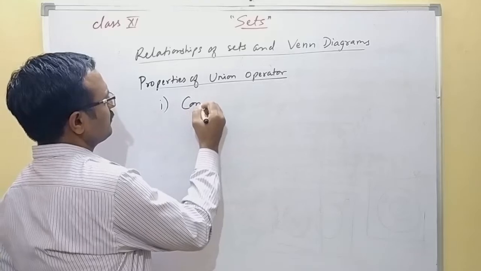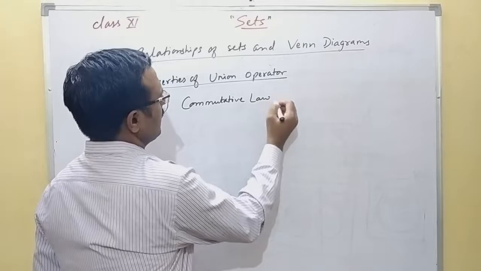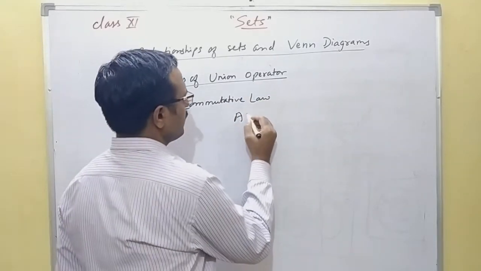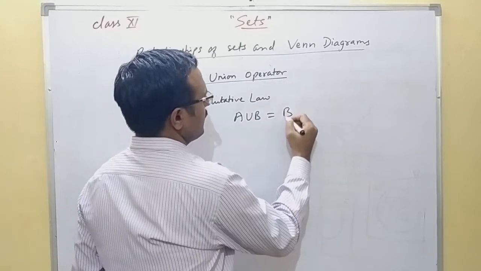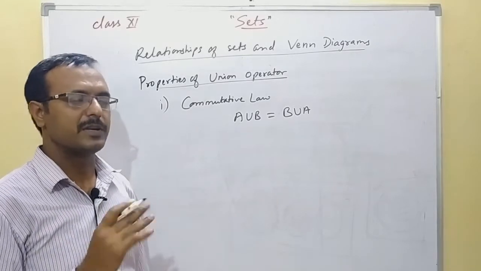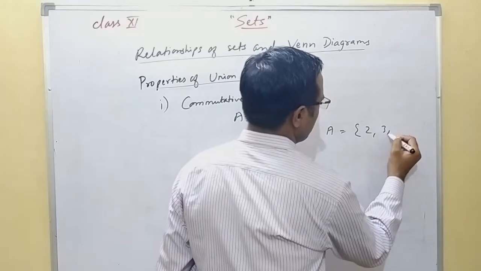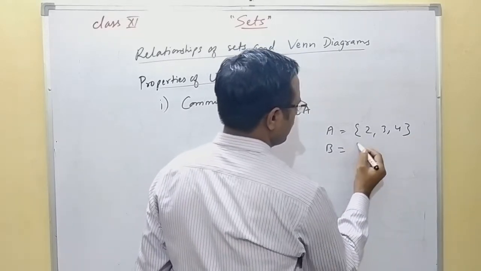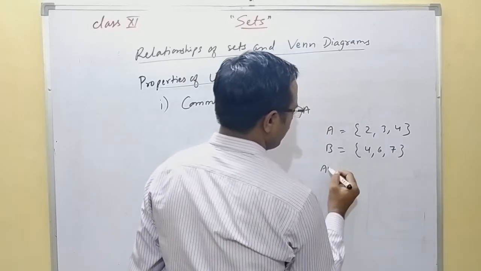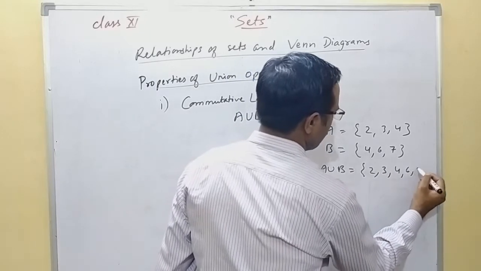First is commutative. That means the union operator follows the commutative property. That is, if you take A union B, it will be equal to B union A. We can see here, if A equals 2, 3, 4 and B equals 4, 6, 7, A union B will give you the set 2, 3, 4, 6, 7.